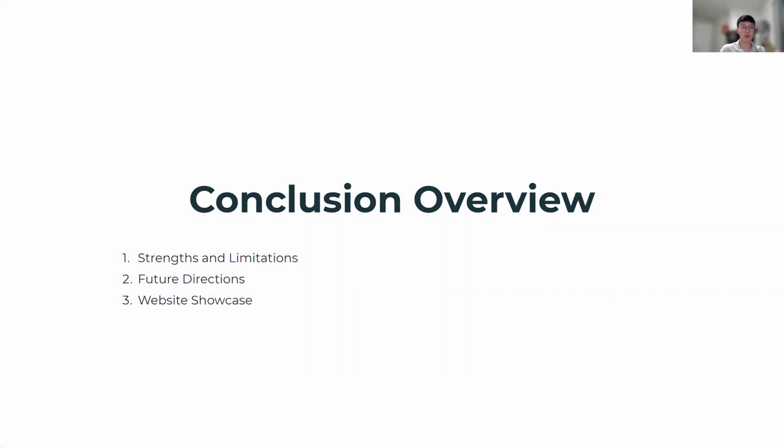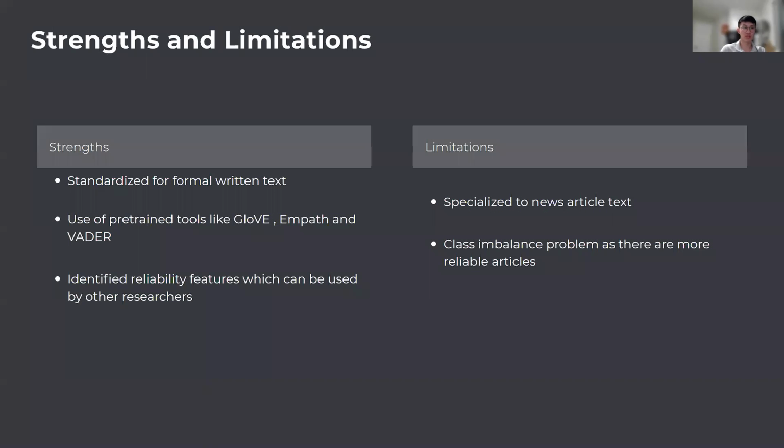In this section, I'm going to briefly outline the strengths as well as improvements in our model. In terms of strength, our paper has identified significant trends within Twitter data and the related news articles which justify their addition into the deep learning model. These features can also be expanded on by future researchers. Also, we have incorporated news articles into our model instead of Twitter post characteristics. Because news articles are written professionally, the sentences, structures, and word usages are more standardized in comparison to Twitter posts, which can contain jargon by the user.